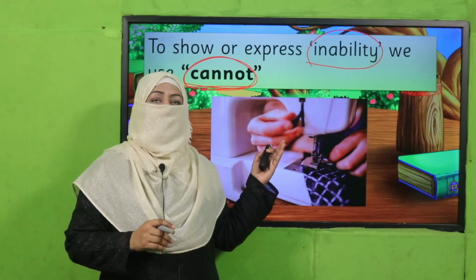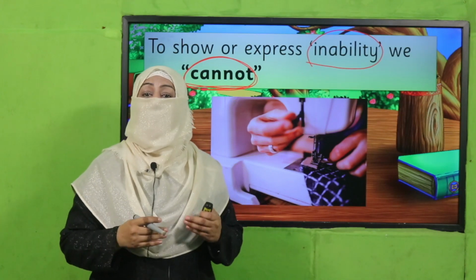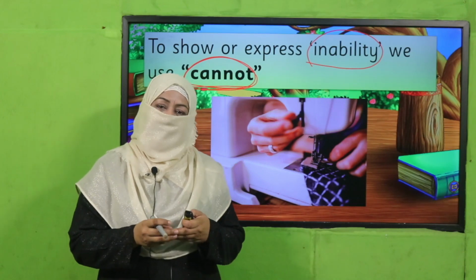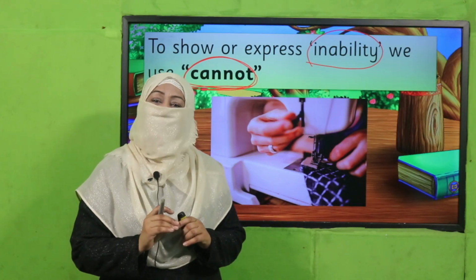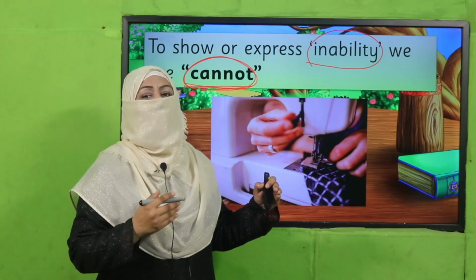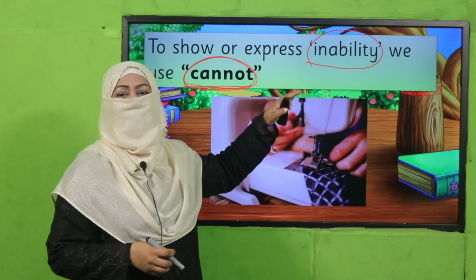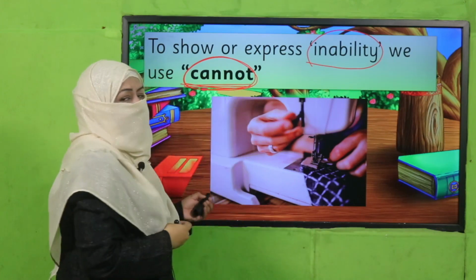So beta, why am I telling you this? We should not make inabilities of the things which we can learn. We should try to learn the thing. Don't say, oh, I cannot do it, so I should not. No. What we can learn, we should learn, and gradually we can do it. But what we cannot, where Allah has not given us ability, that is in fact our inability. Do you understand? So to show our inability, we use cannot.